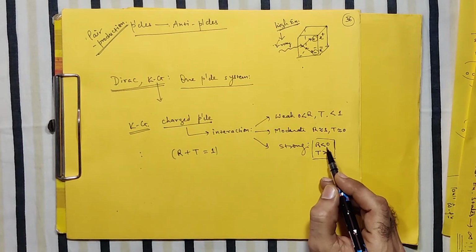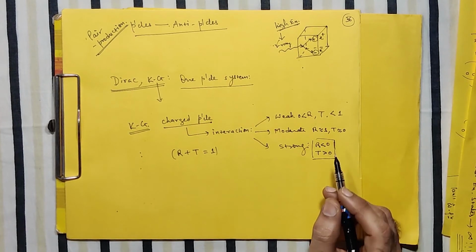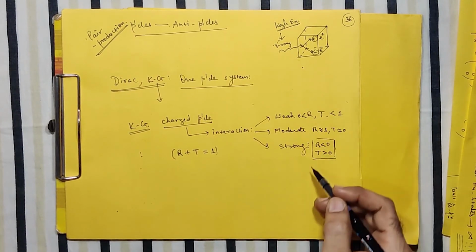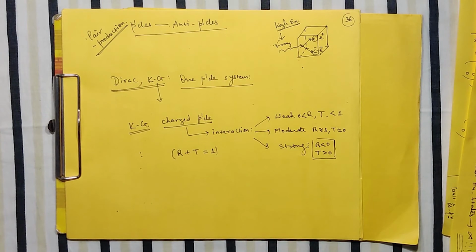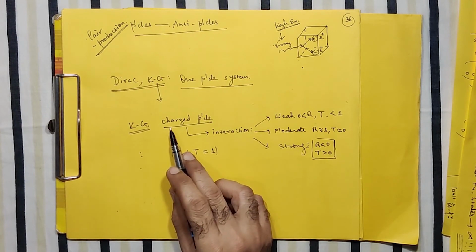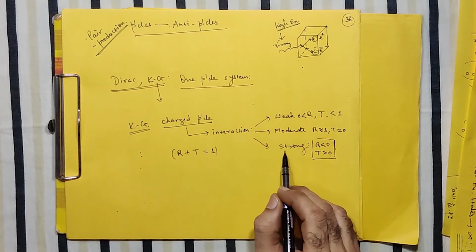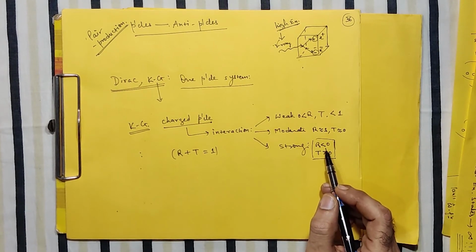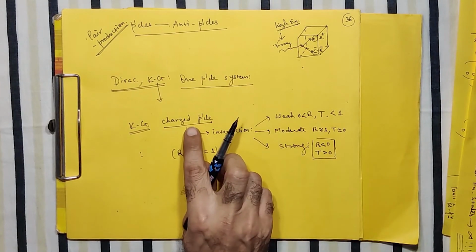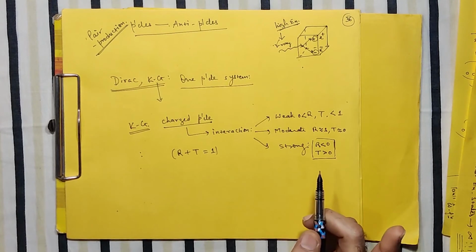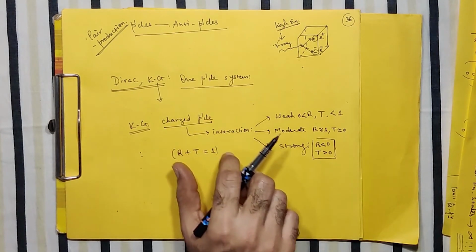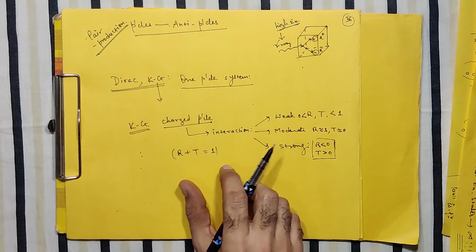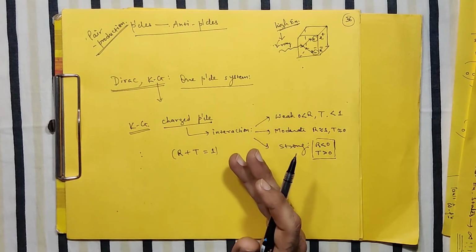This negative reflection coefficient is a dilemma to the scientists. So this experiment suggests that whenever your charged particle following the KG equation undergoes the strong interaction, giving you the negative reflection coefficient, it can be explained only when this charged particle is not a single charged particle, but you consider many charged particles, some of them with positive charge, some of them with negative charge.